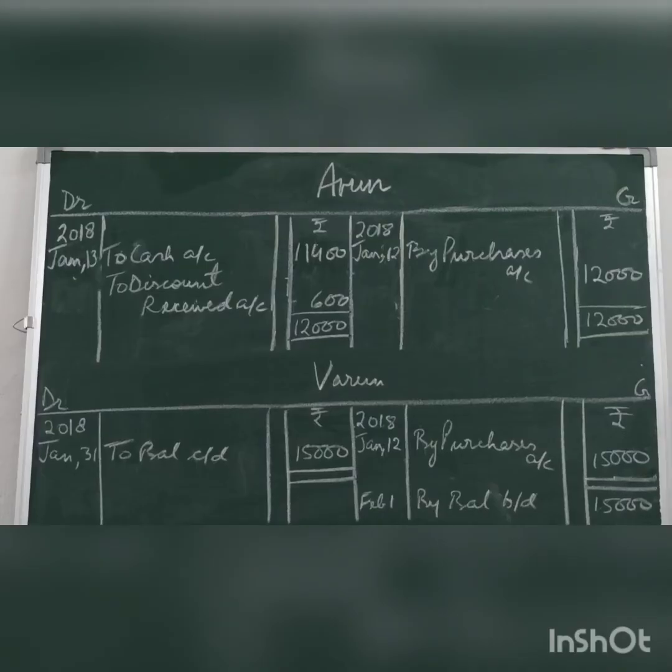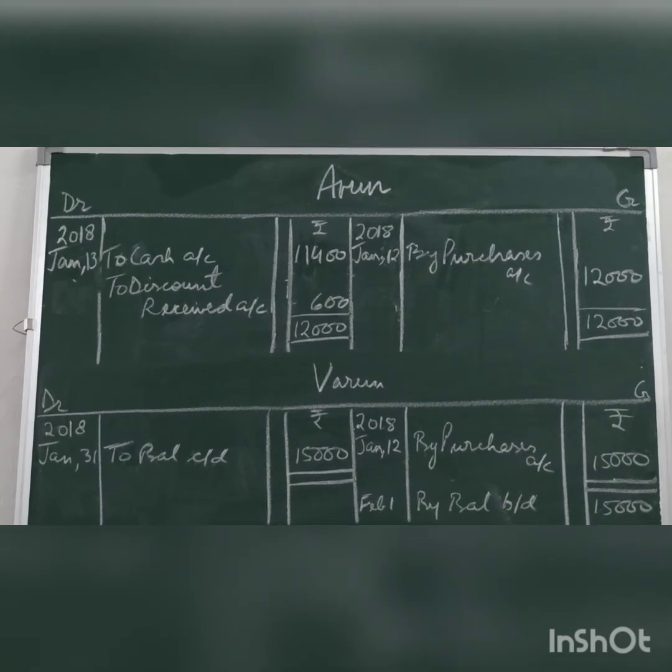After purchase account, we will prepare the personal accounts of Arun and Varun. Arun is the giver of the goods of 12,000, so credit the giver, posting will be on the credit side on 12th by purchase account, because purchase account is in the debit. Then on 13th, the account was settled by making payment to him of 11,400 and receiving discount of 600.